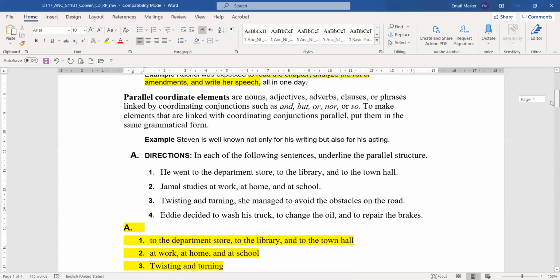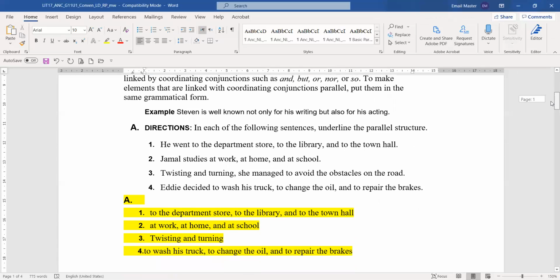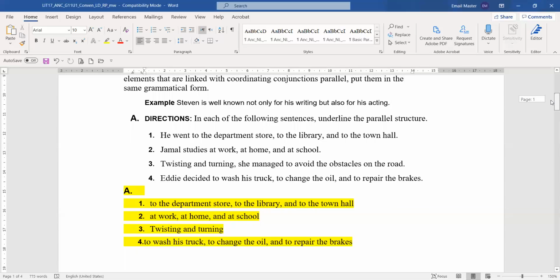Twisting and turning, she managed to avoid the obstacles on the road. So twisting and turning, these verbs with ing, they are parallel structures. Eddie decided to wash his truck, change the oil, and to repair the brakes. To wash, to change, and to repair, verbs, infinitive, they are parallel structures.